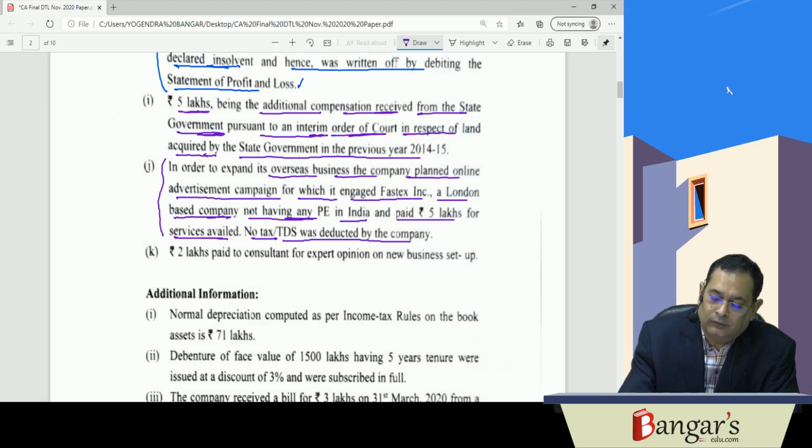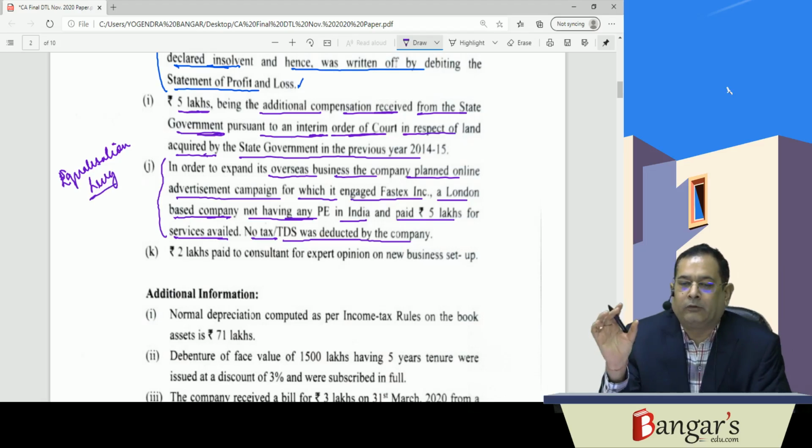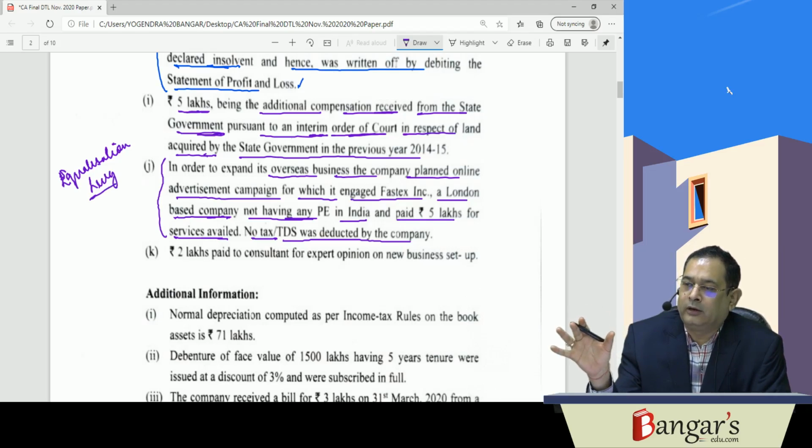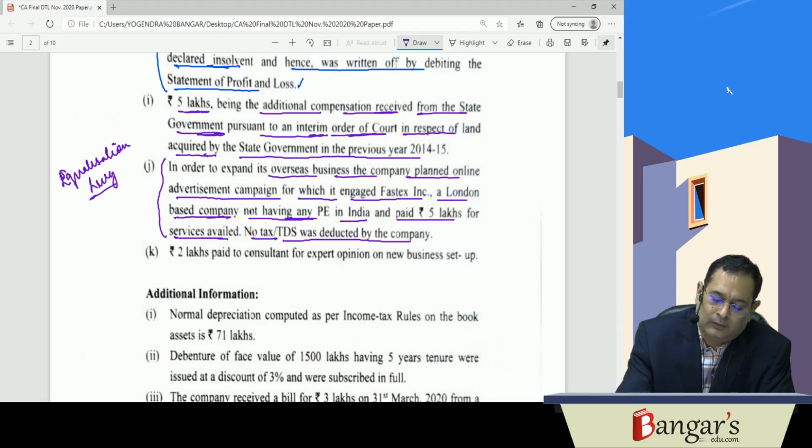Now here, this is a case of equalization levy, that is, the company is required to deduct equalization levy because its online advertisement service falls under the ambit of specified service, and when we are making a payment to a non-resident which is not having a PE in India and the amount exceeds rupees 1 lakh, in that particular circumstance we will be required to deduct an equalization levy, and since equalization levy has not been deducted, same will be